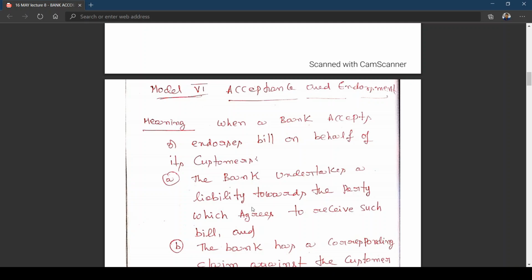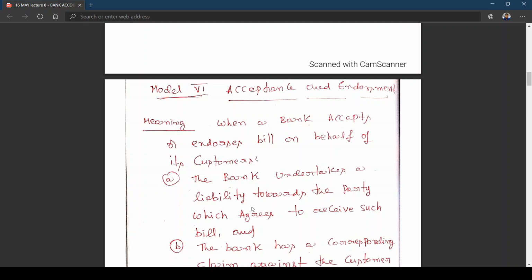A customer of a bank is accepting a bill drawn by his creditor, and is asking the bank to accept this on behalf of himself and hand it over to his customer.